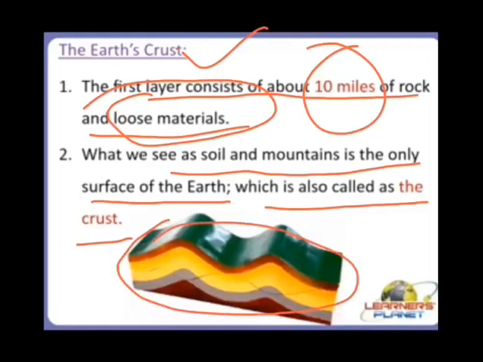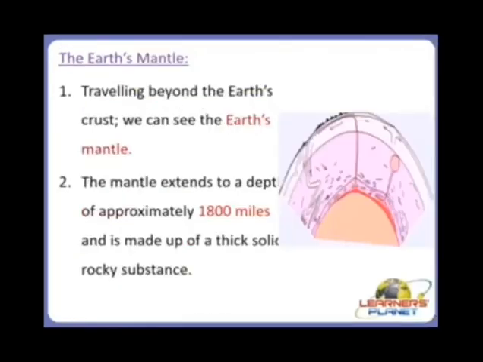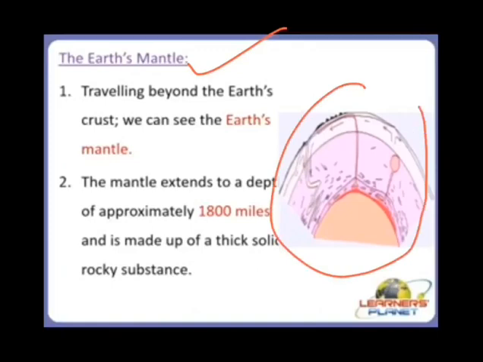Now the next layer after the earth crust is the mantle. If we look at the earth mantle from near the surface, it appears like this.